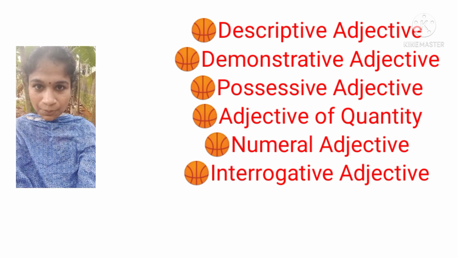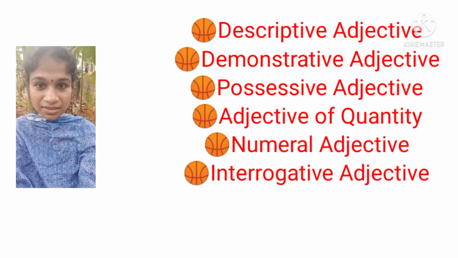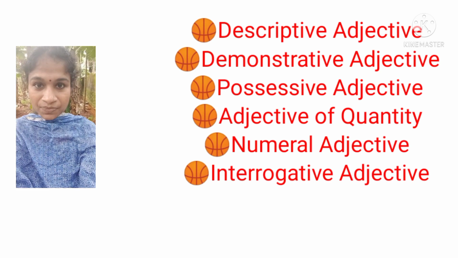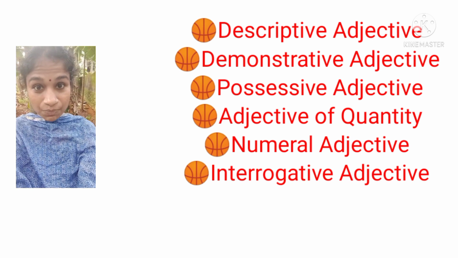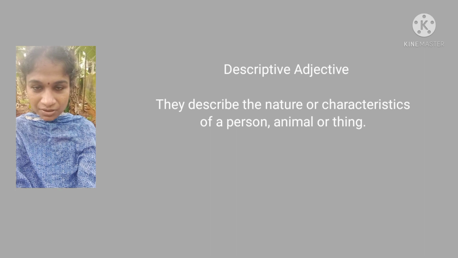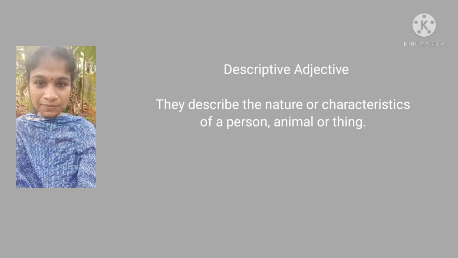Then what is a descriptive adjective? As the name shows, it describes or tells about the nature or characteristics of a person, thing, or animal. For example, beautiful flower. The flower is beautiful, so we can say beautiful flower.